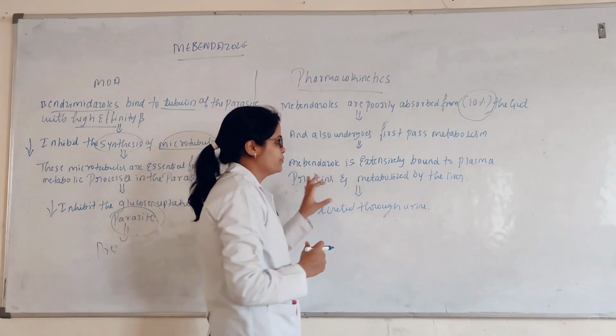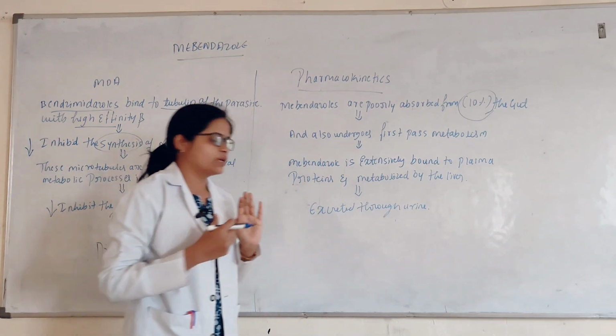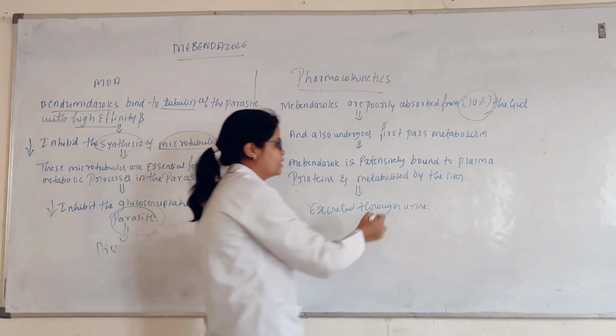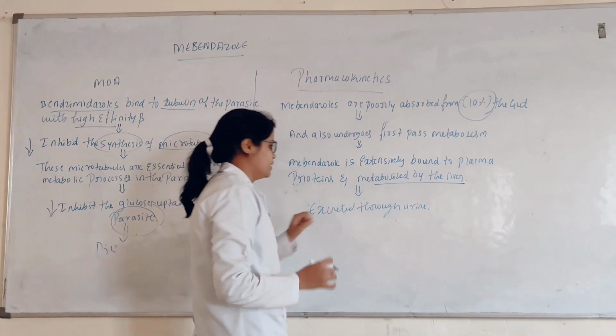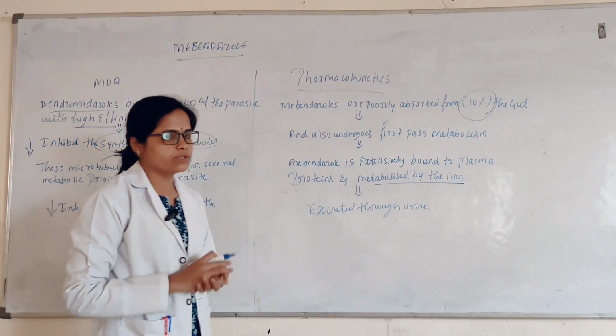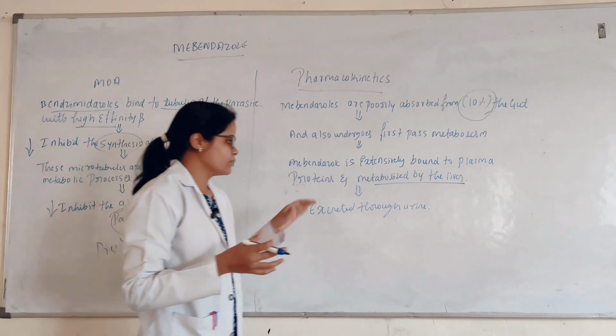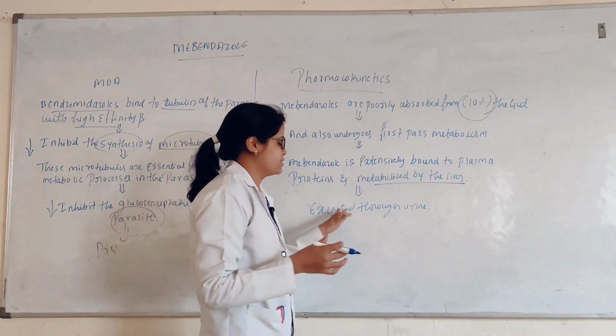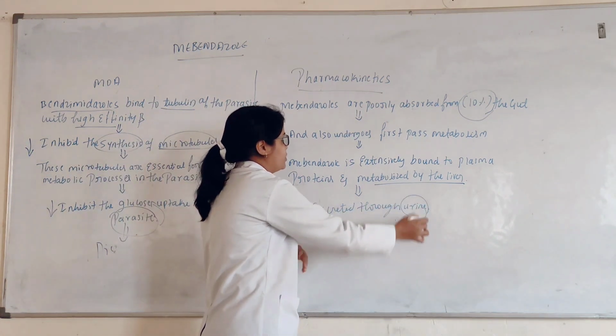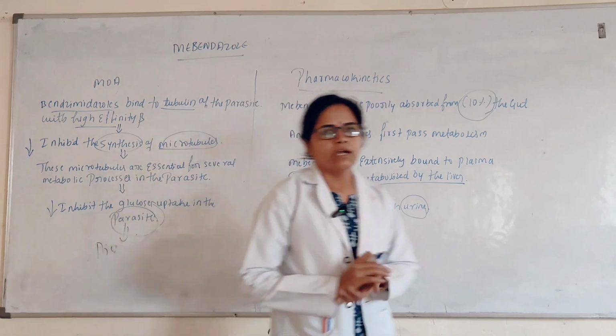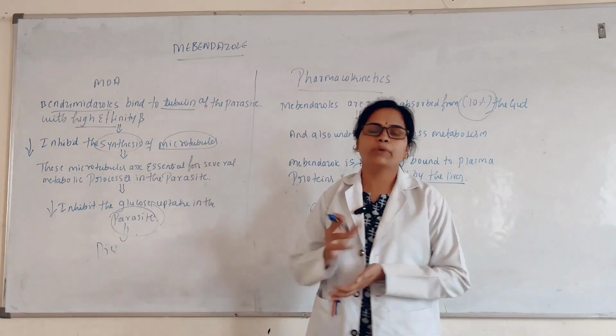Albendazole is extensively bound to plasma proteins and metabolized by the liver. Once the metabolism occurs, there should be excretion, and it occurs through the urine. This is the pharmacokinetics and the mechanism of action of albendazole.